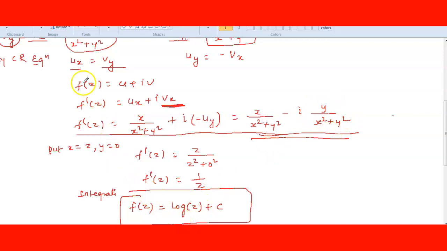If you don't want to do it with respect to x, there is another method you can use. See here. f of z is equal to u plus iv. Differentiate with respect to y. If you want y, you can do it: Vy. So f dash of z.